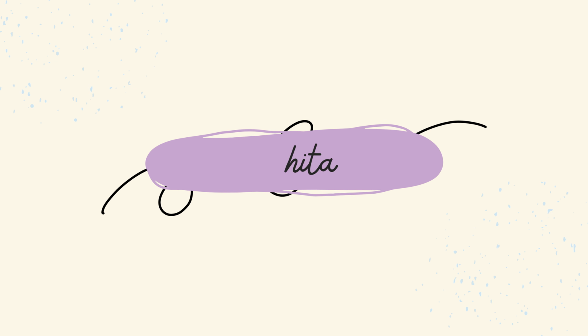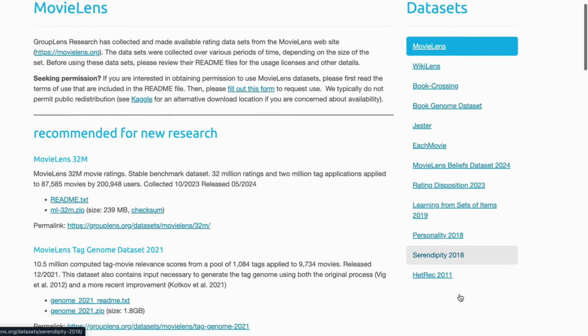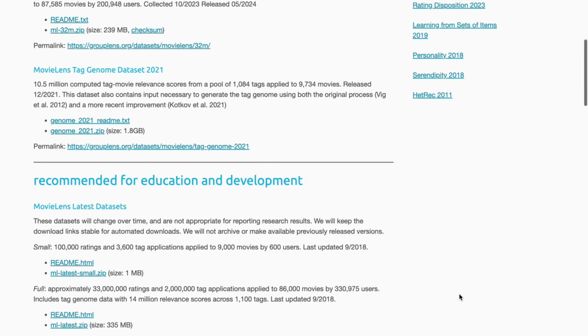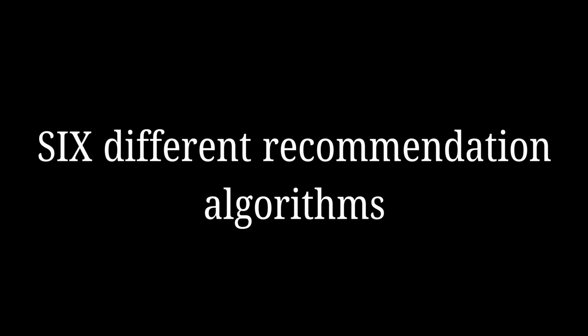Hi, I'm Ishita, a student at IIT Delhi, and as a part of my personal project to build 50 things, I decided to find out. I downloaded the MovieLens dataset, which had thousands of user ratings across thousands of movies, and built 6 different algorithms, each one better implemented.